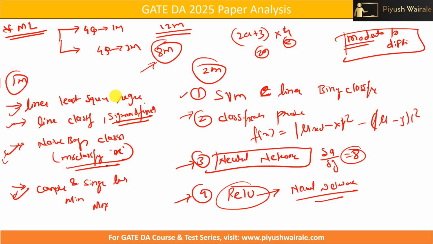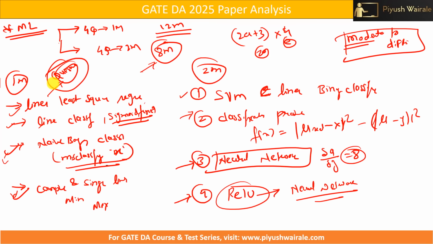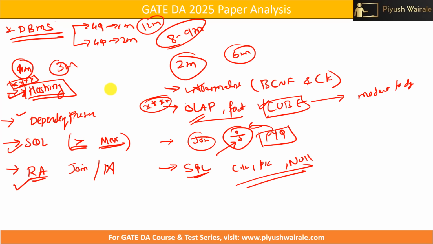ML part, we need to focus more on the questions part. The concept is the same. Whatever we have discussed, that is only required. But how to apply that particular concept is what we need to think about, right? So for this, we need to add questions of that level. So we need to work on the questions. So I will do that. I need to work on the question part on the ML side, and a few topics on DBMS. That is from all 5 subjects.